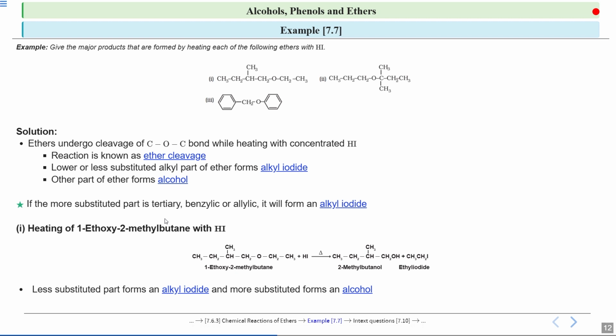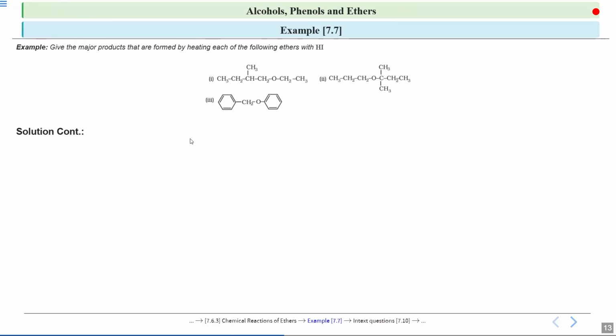So where will this iodide ion attack? It will attack where there will be less steric hindrance present. If you look at this carbon, then there is more steric hindrance present. But if you look at this particular carbon, then there is less steric hindrance. Okay, so what will happen over here is that this iodide ion will attack on this carbon and you will get CH3CH2I, and this part will form an alcohol part. Okay.